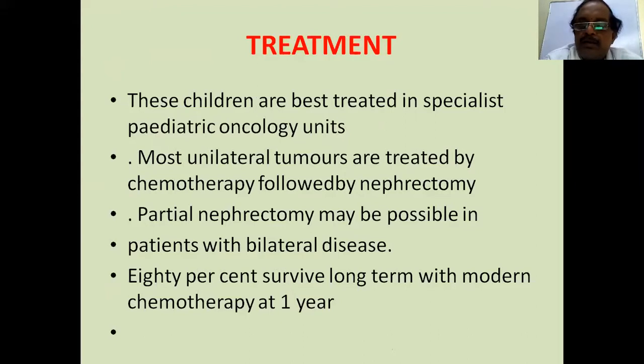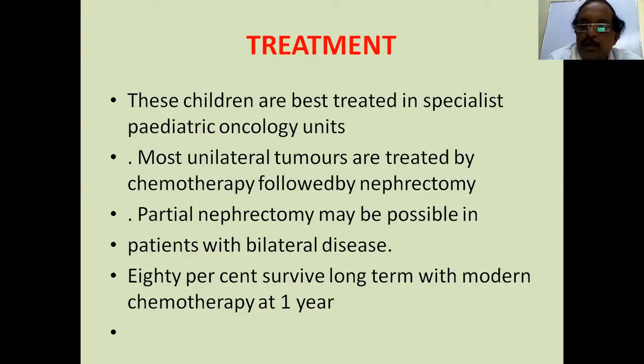What is the treatment of these patients? These patients should be treated in specialist pediatric oncology units who are well versed in management of these tumors, because this involves giving chemotherapy initially or radiotherapy to downstage the tumor, and ultimately nephrectomy. So most of the unilateral tumors, when they present to us, are not taken directly for surgery.